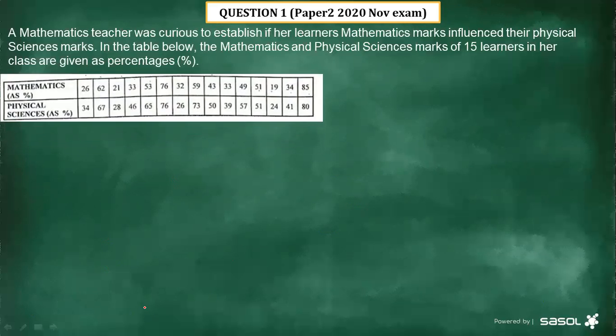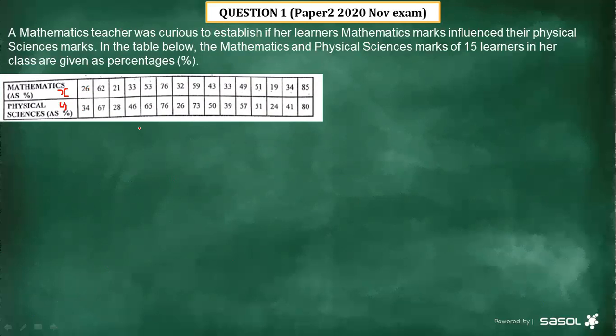All right, now let us first study our given scenario. It says a mathematics teacher was curious to establish if her learners' mathematics marks influenced their physical science marks. In the table below, the mathematics and physical science marks of 15 learners in her class are given as percentages. You can see the first row there is mathematics in terms of percentage. Remember, we said this is X, and then this is Y.